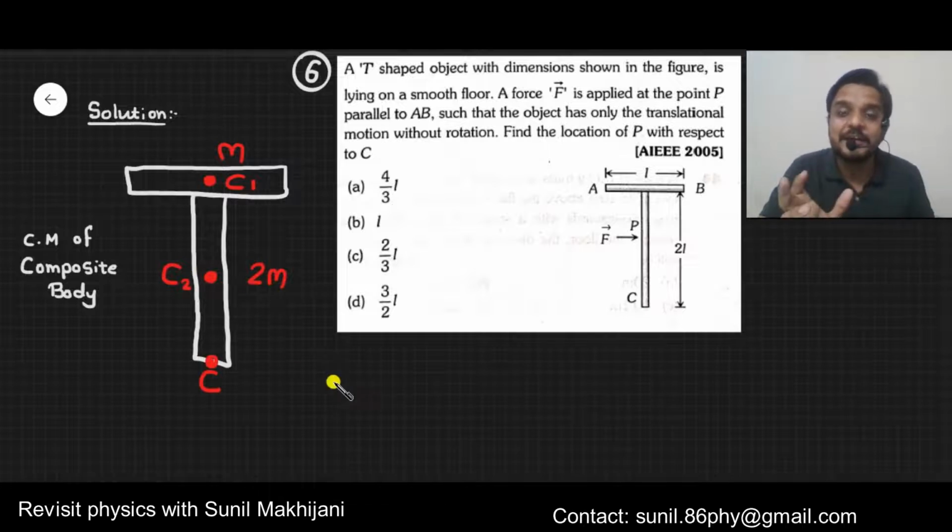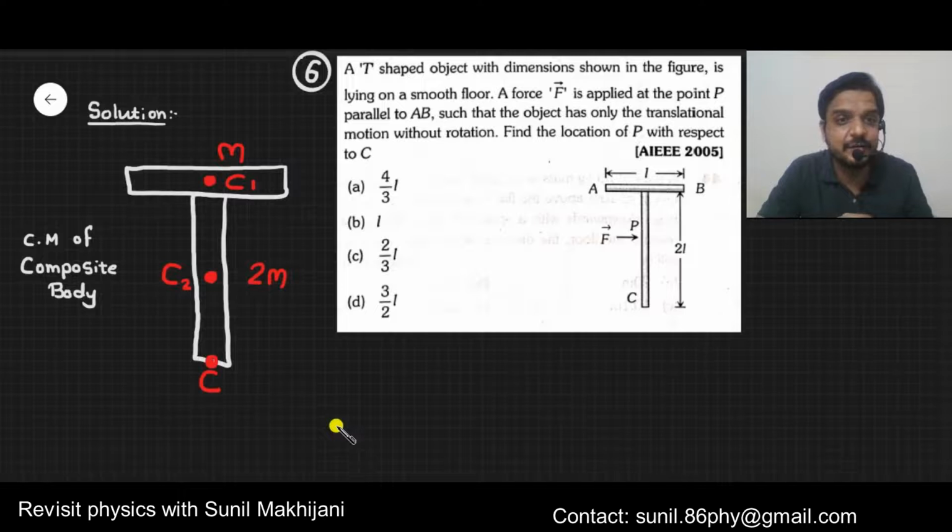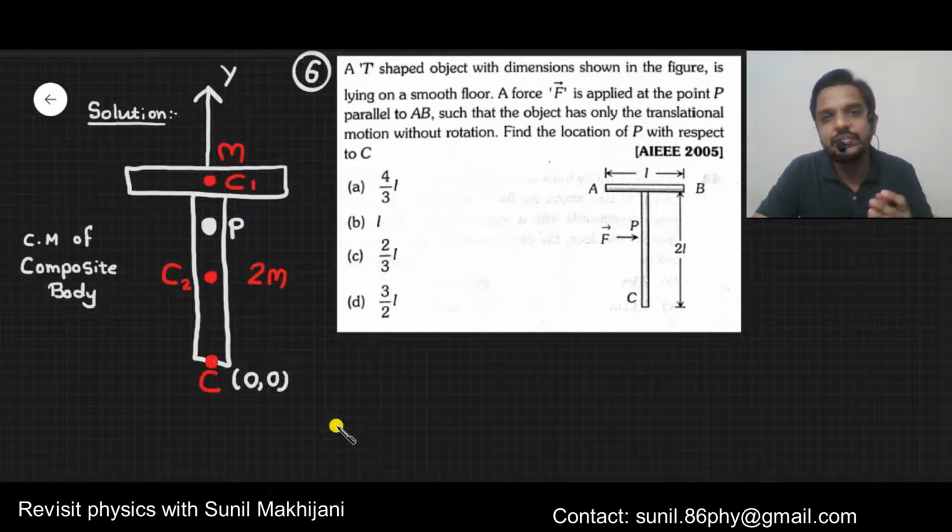So now it becomes like a system of two particles. One particle is at C1, the other particle is at C2. We have to find the combined center of mass of C1 and C2. The combined center of mass must be somewhere here at point P. Now take this point C as the origin. It is 0 comma 0. And let's say we have a y-axis in the vertical direction. Now we need to write the coordinates of C1, C2 and P.